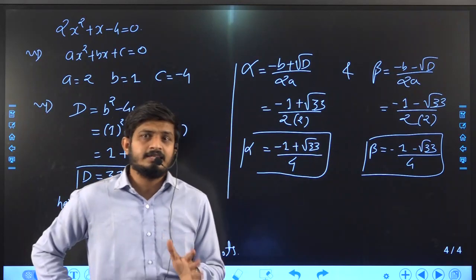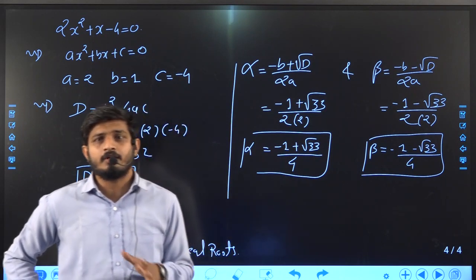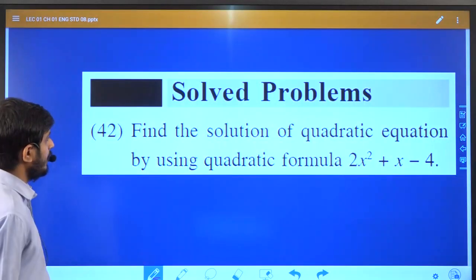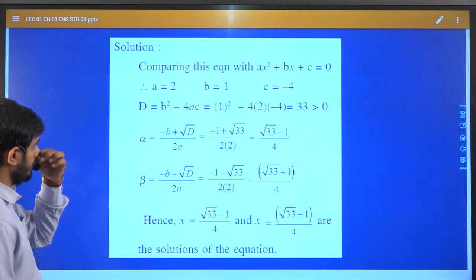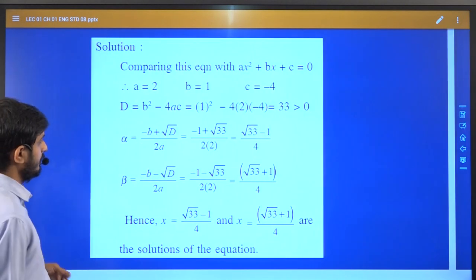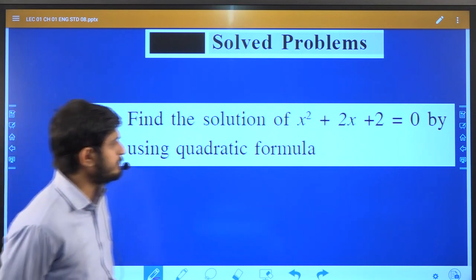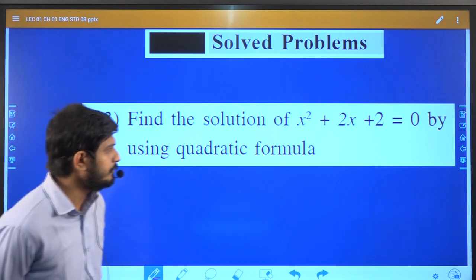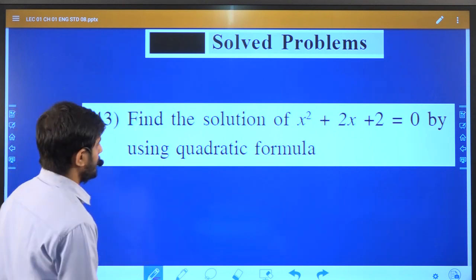So this is the best method for solving the quadratic equation, right? So this is the question. Solution is there in your module, right? See, find the solution of x square plus 2x plus 2 is equal to 0 by using the quadratic formula. Now you want to find out the solution of this given equation by using the quadratic formula.